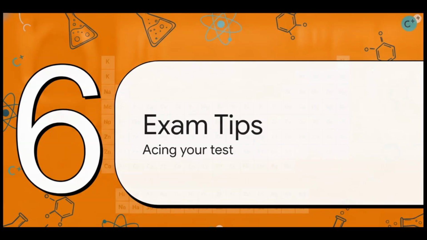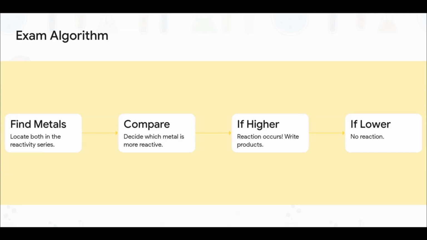All right, let's bring it all home with Section 6, Acing Your Chemistry Exam. This is designed specifically to help you take everything we've talked about and completely crush your next test. If you are ever faced with a displacement question on an exam, just run it through this foolproof 4-step algorithm.